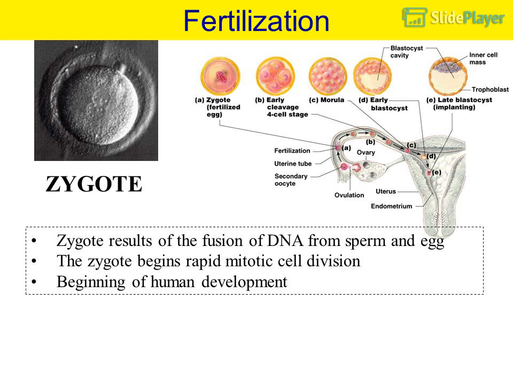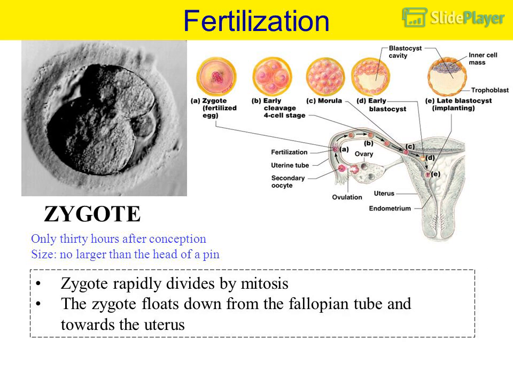Fertilization, zygote. The zygote results from the fusion of DNA from sperm and egg. The zygote begins rapid mitotic cell division. This is the beginning of human development. Only 30 hours after conception, the zygote is no larger than the head of a pin. It floats down from the fallopian tube and towards the uterus.